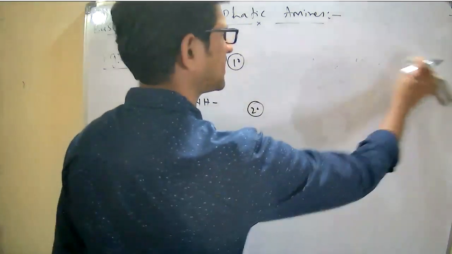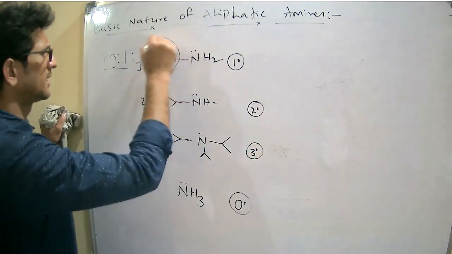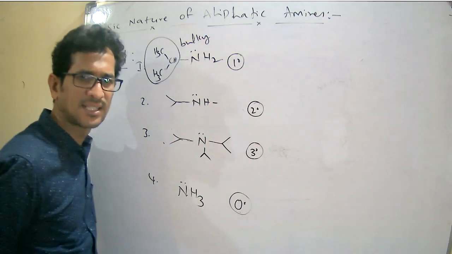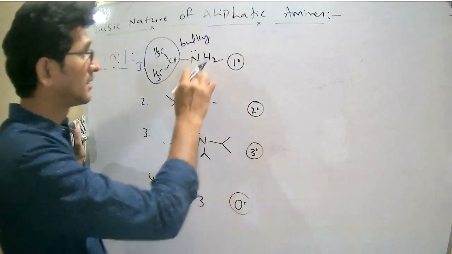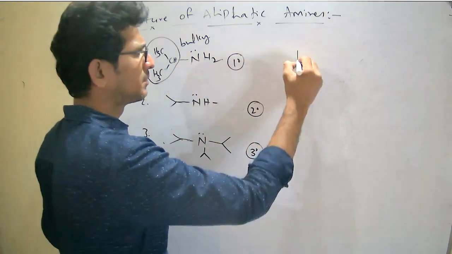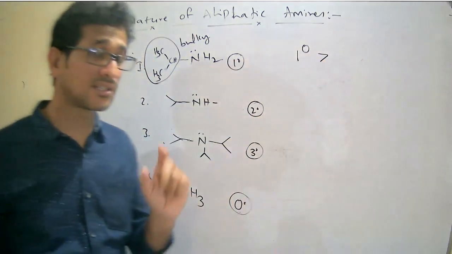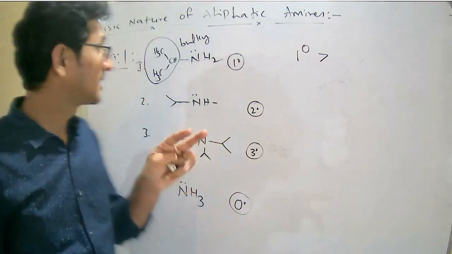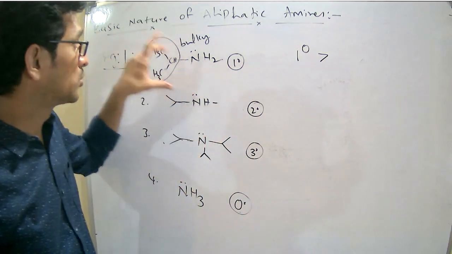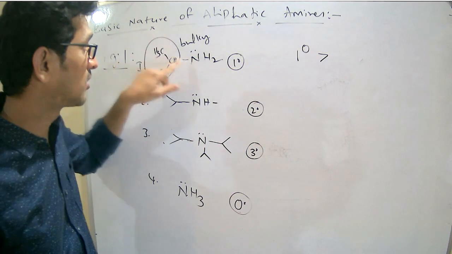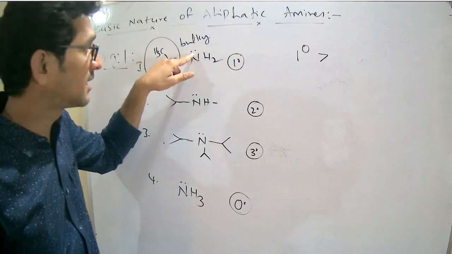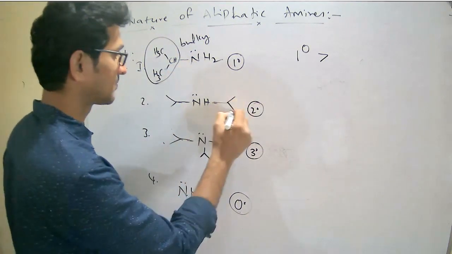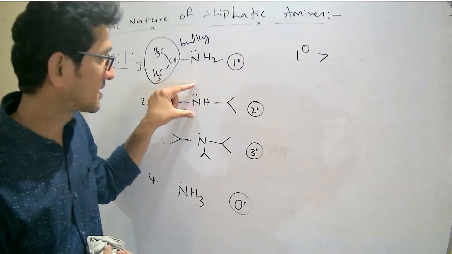Now here what happens? This is a bulky group. As it is a bulky group, the primary is more basic in nature, because of factor number 2, the steric factor. In case of the primary, due to the bulky group present on the nitrogen, this lone pair is readily available compared to the previous cases. In the secondary we have two bulky groups, so the availability is less.